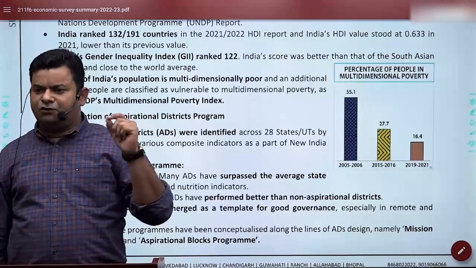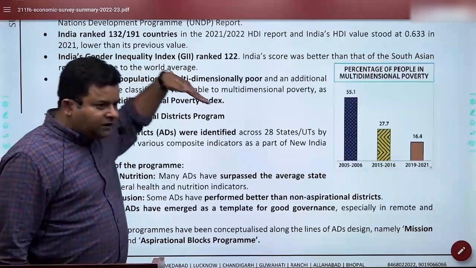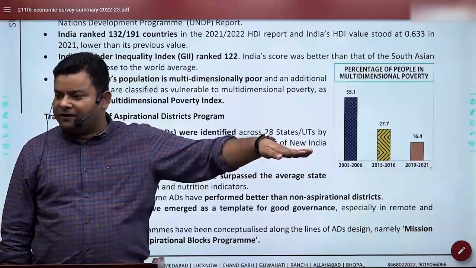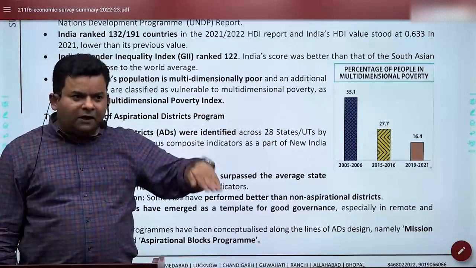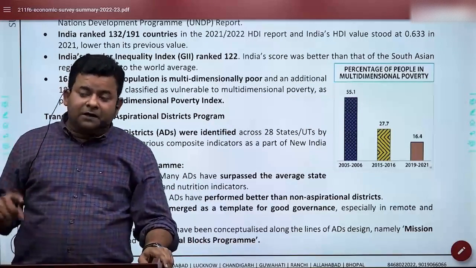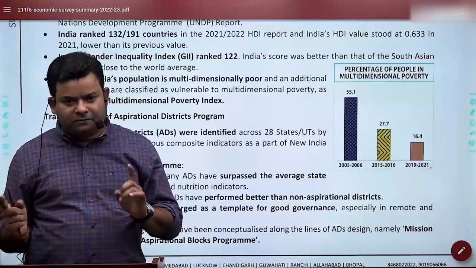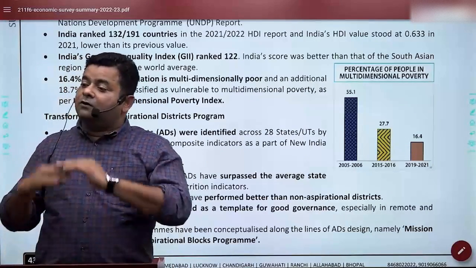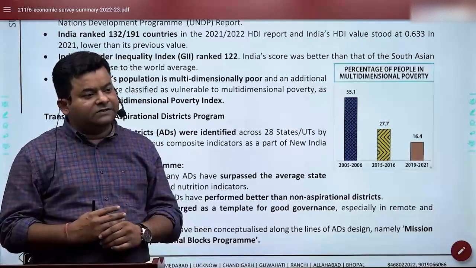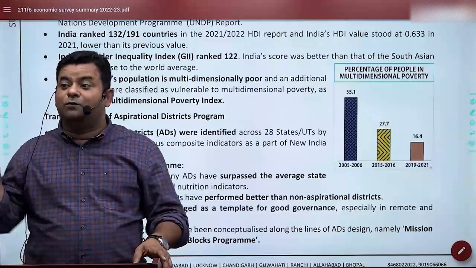I don't think they will ask you the data, but they may ask in this way, that there is a continuous decline in the multidimensional poverty index in India. And NITI Aayog is also showing that yes, we are improving a bit. Be careful, as I'm giving data, it is my moral responsibility to caution you about this also: globally it is 16.4 for India's multidimensional poverty index, but NITI Aayog is saying it is 25%, because we have added two more things now.